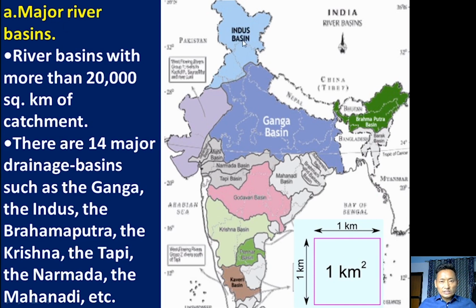Rivers such as River Indus, Brahmaputra, River Krishna, Tapi, Narmada, and Mahanadi river. All these rivers belong to major river basins, because in these river basins we have more than 20,000 square kilometers, if we calculate the total area of drainage basin in these river systems.